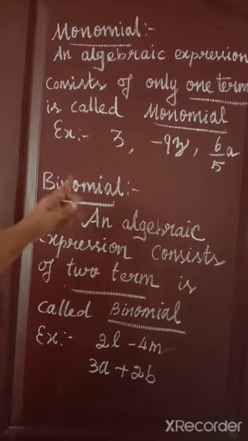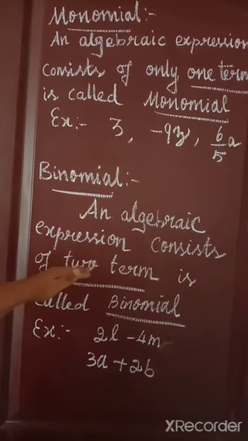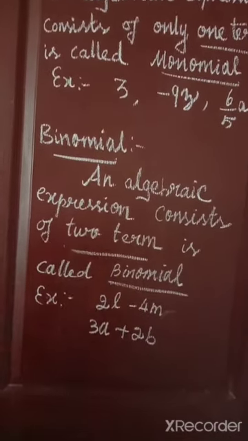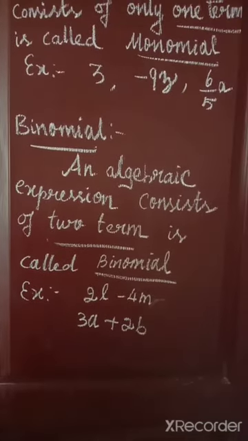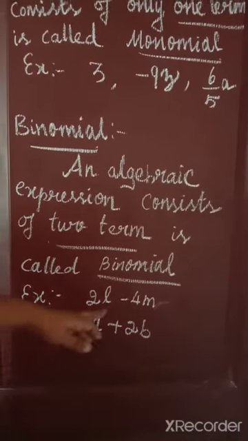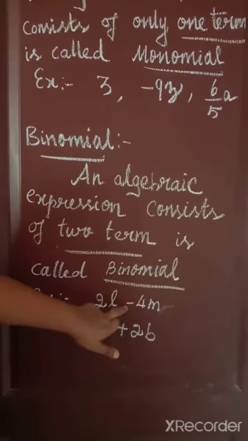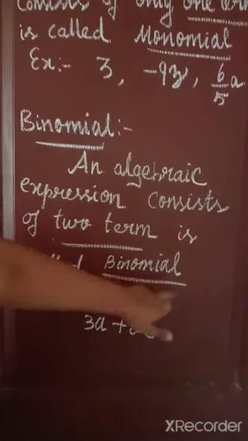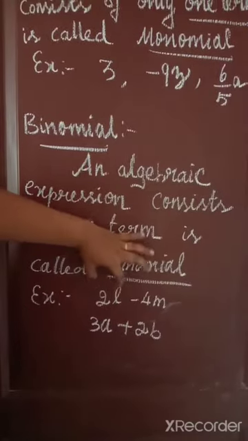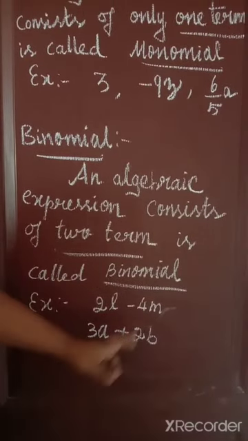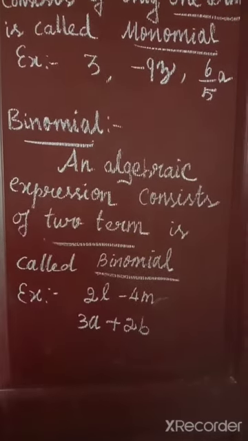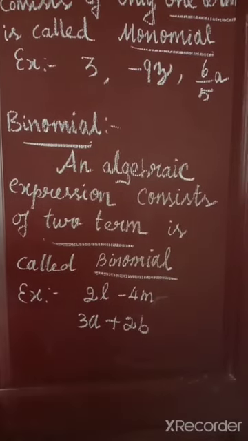Next, binomial. An algebraic expression consisting of 2 terms is called a binomial. How do we find the 2 terms? Here minus, here plus. This minus splits the expression into 2 terms. 2l is a single term, 4m is another term. So how many terms? 2 terms.